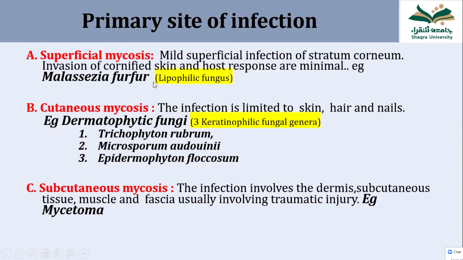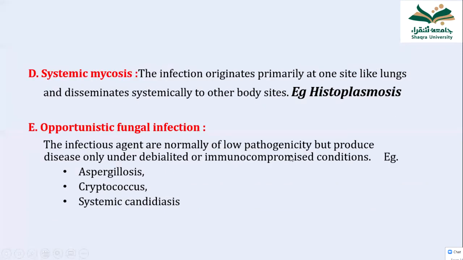So the first category we discussed was superficial, which does not affect even the skin, only the lipid or oil on the surface of the skin. Second is dermatophytes, which affect the keratin layer, which is a dead layer on the skin. Third type of fungal infection is subcutaneous mycosis, in which the fungus affects the tissues below the skin. An example of this mycosis is mycetoma. These two categories are systemic mycosis and opportunistic fungal infection. These are the other sites, you can say, or types of fungal infection.